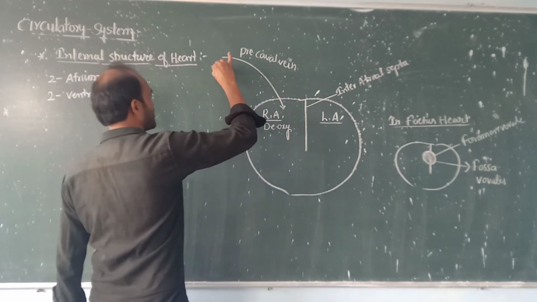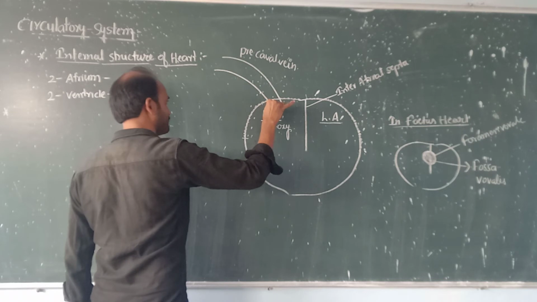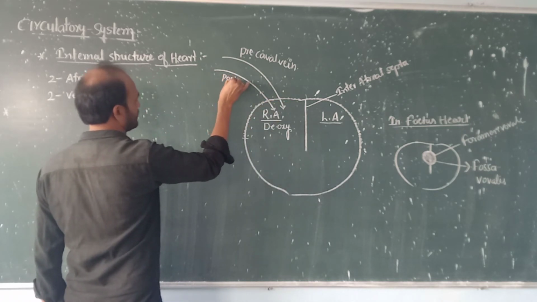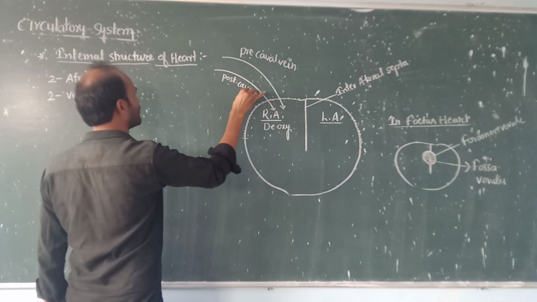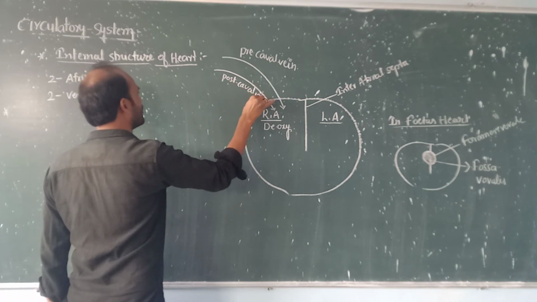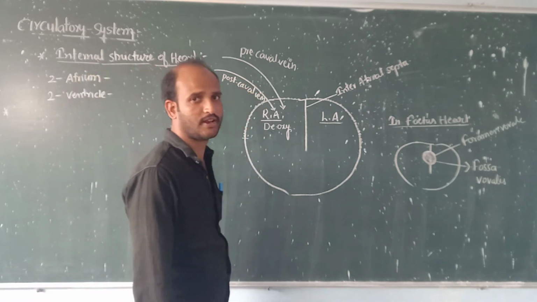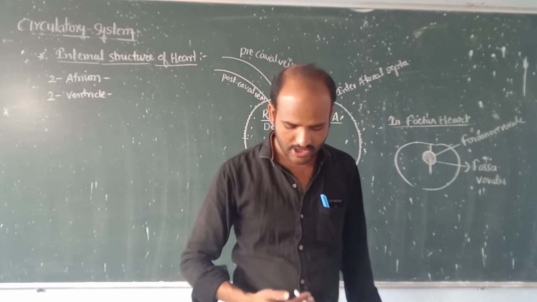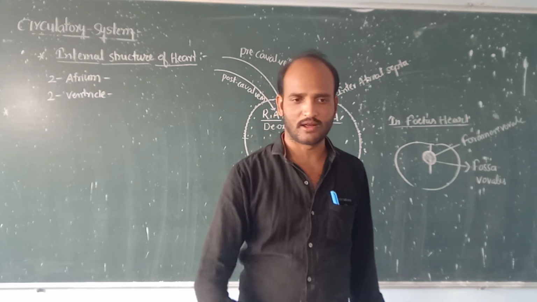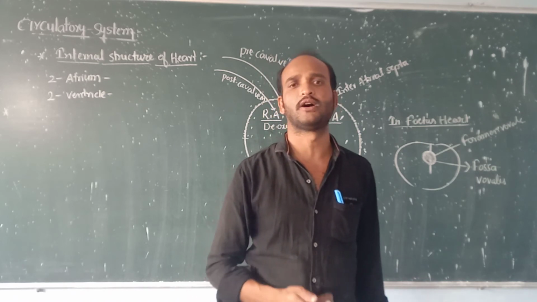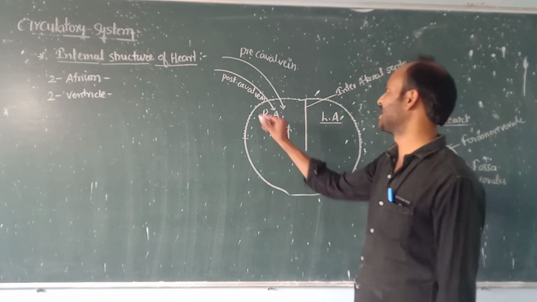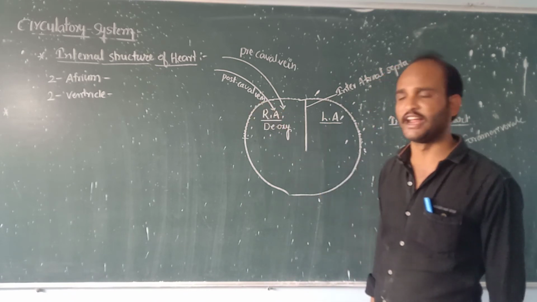Now come to the next one. This is the postcaval vein. The postcaval vein collects the deoxygenated blood from the posterior part of the body and sends it into the right atrium.